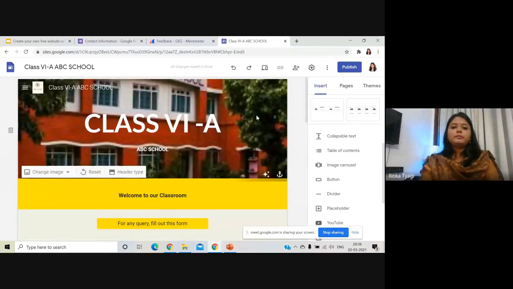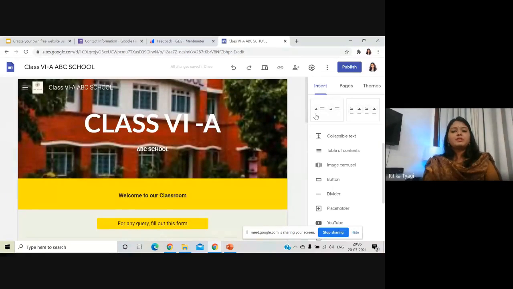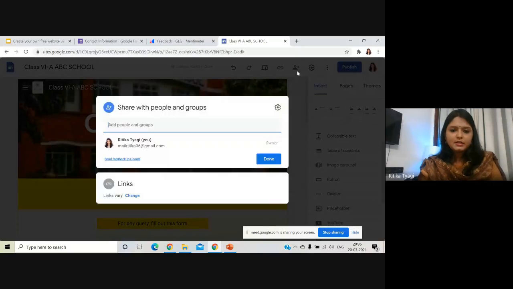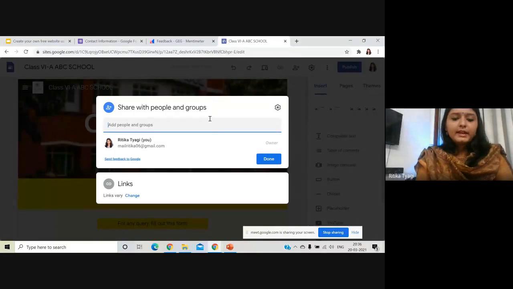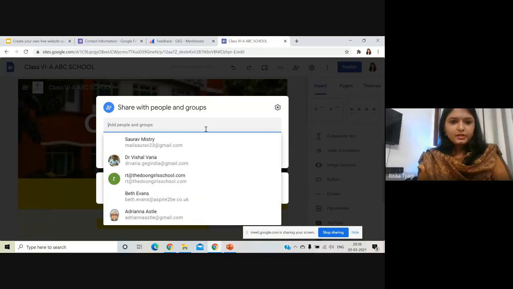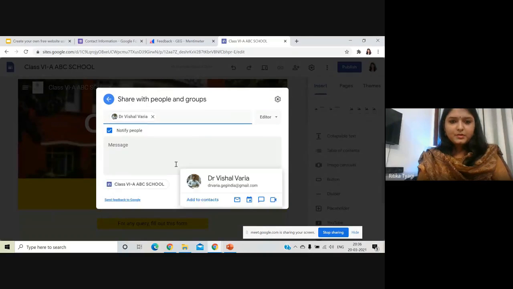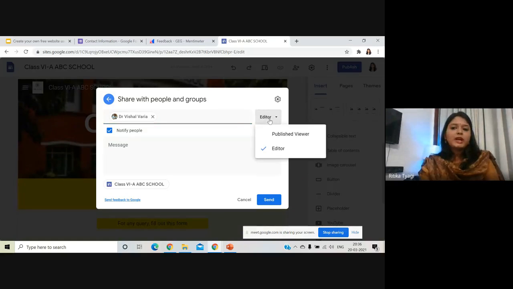Now I want, for example, if I'm a teacher, I want my HOD or I want my principal to go through my website and keep an eye on whatever has been happening in the class. So I can go to this option called share with others. I can click on it and I can add their mail IDs or search here. If I click on it, I'll get those IDs. For example, if I want to add Dr. Varya here. So now I don't want him to edit it.